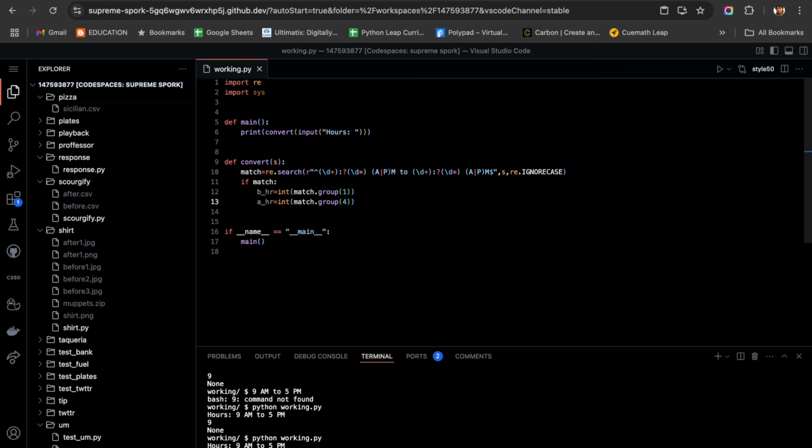Now we need to check if the before hour is greater than 12 or the after hour is greater than 12. It is not supported by the number system, right? 12 hour number system. So we will just raise value error.